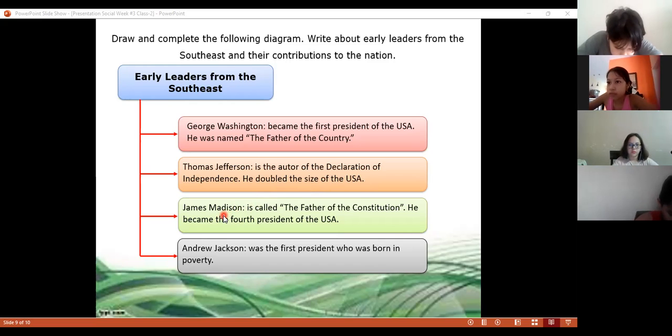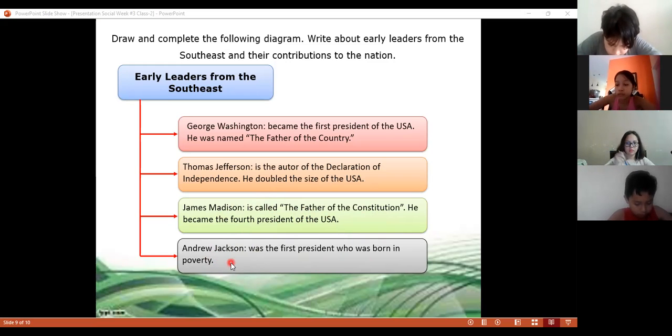James Madison, number three, is called the father of the Constitution. He became the fourth president of the United States. And Andrew Jackson, number four, was the first president who was born in poverty. Remember that this one was president number seven. So Andrew Jackson was the first president who was born in poverty. So all the people were like, he is going to understand the needs that we have.